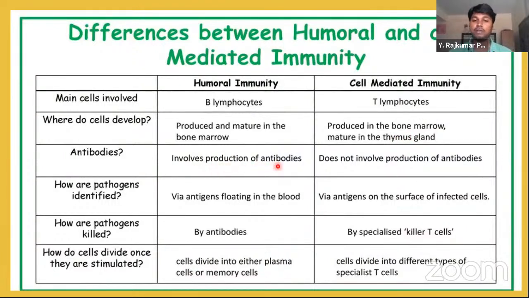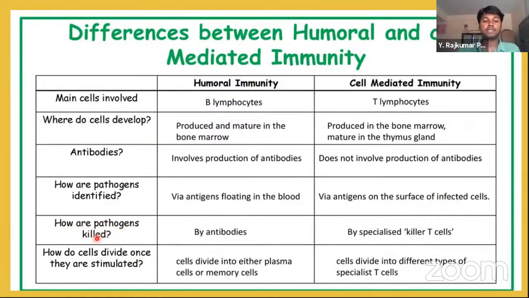Humoral immunity involves production of antibodies, while cell-mediated does not. How are pathogens identified? In humoral immunity, via antigens floating in the blood. Antigens are nothing but the pathogens, which are disease-causing microorganisms. In cell-mediated immunity, antigens are on the cell surface of the infected cells.